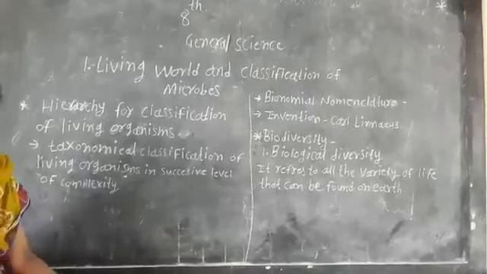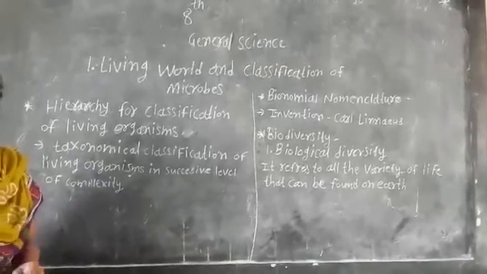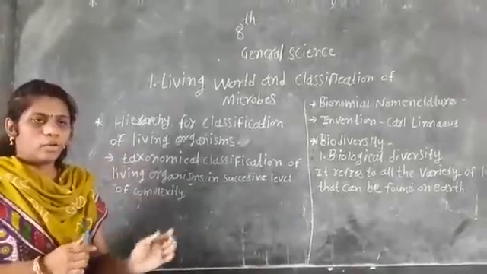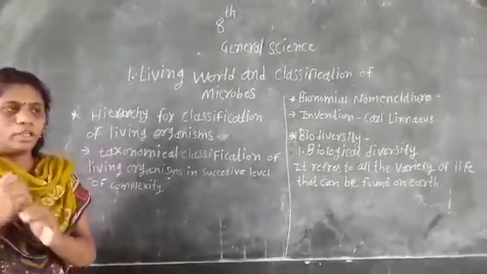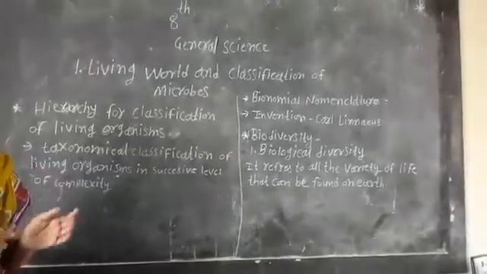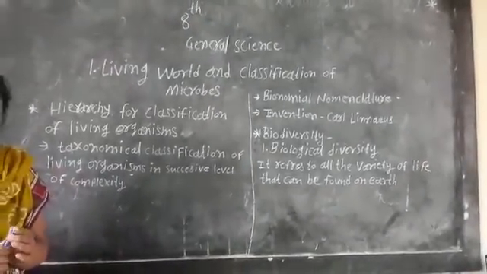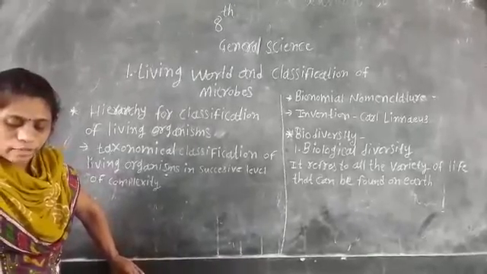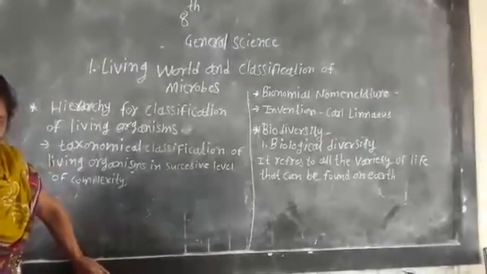What are the differences in the same species? Suppose, for example, elephants. There are so many colors in elephants. Sometimes they are black, sometimes white. In horses also it is the same. There are black, white, etc. There are differences in the same species.